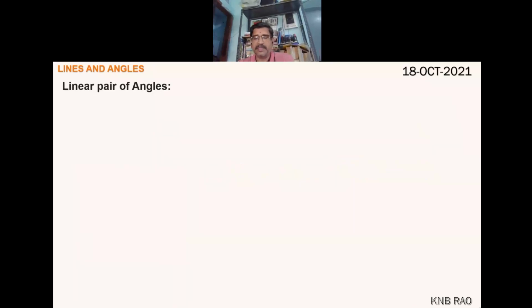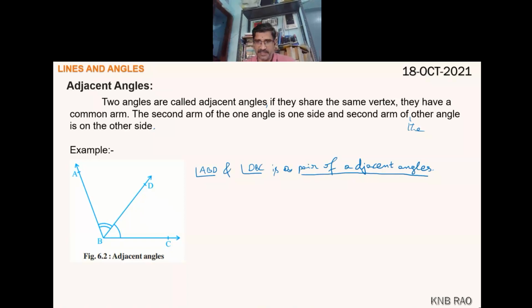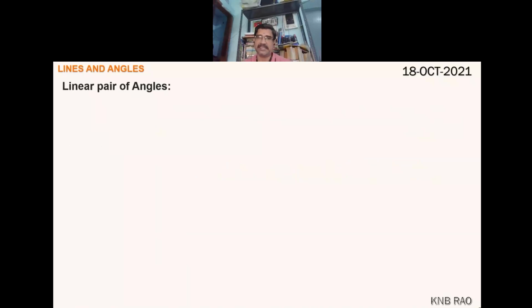Now, after this definition, we will go for linear pair of angles. Linear pair, very simple. It is a pair of angles which are, one, adjacent, two, supplementary.